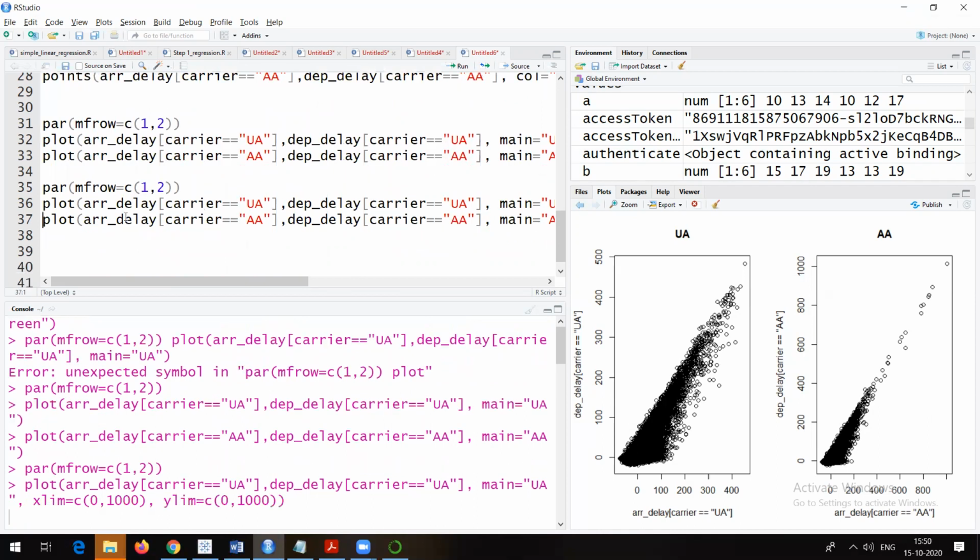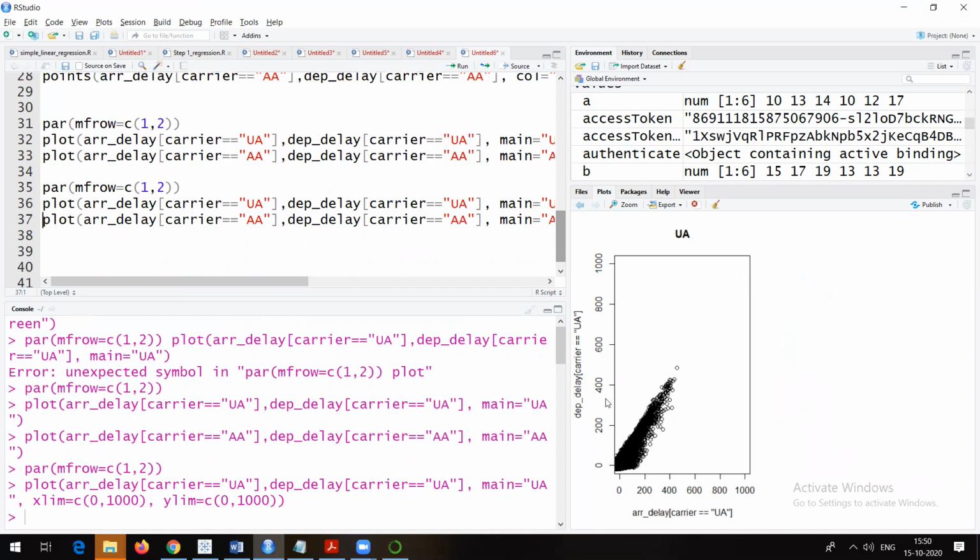So let me go for UA now. Now you will see that the scale of UA was 0 to 500, right? So it will be 0 to 1000. Why are we doing it? Because we want to compare it. Now see, 0 to 1000 it is, starting with 0, ending at 1000. And the same is the thing for AA also.